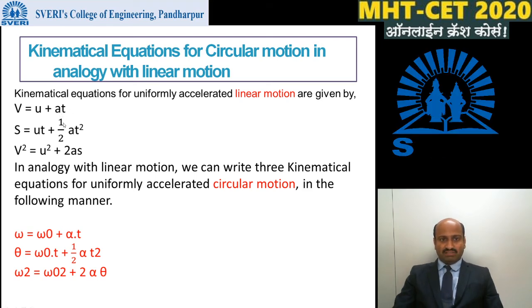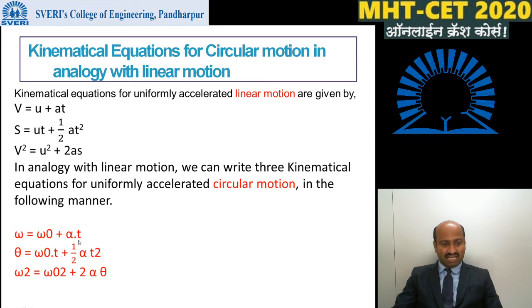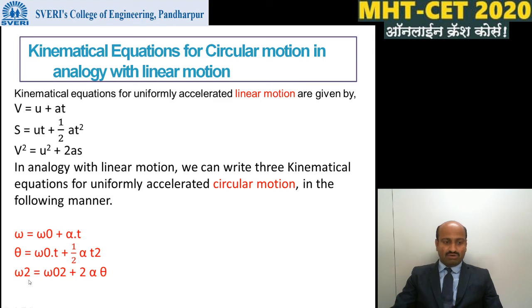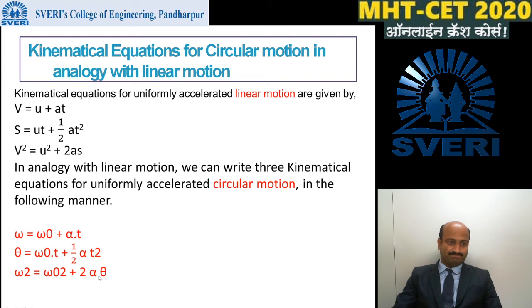These kinematical equations in linear motion have analogous equations in circular motion, and these analogous equations are given by omega is equal to omega 0 plus alpha t, theta is equal to omega 0 t plus 1/2 alpha t square, omega square is equal to omega 0 square plus 2 alpha theta.